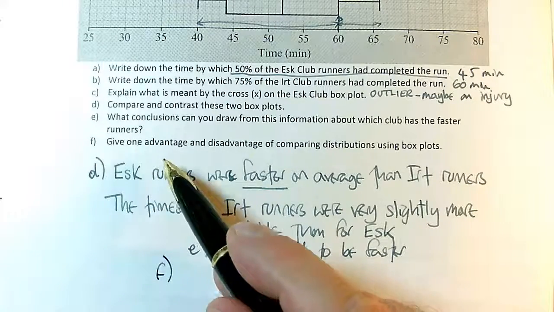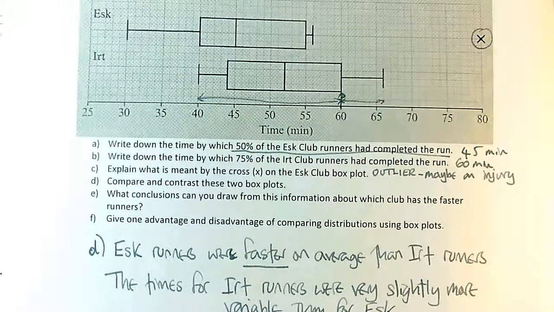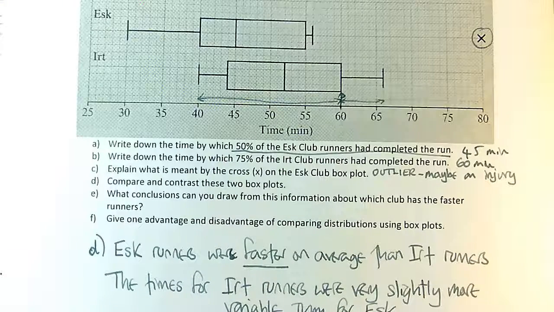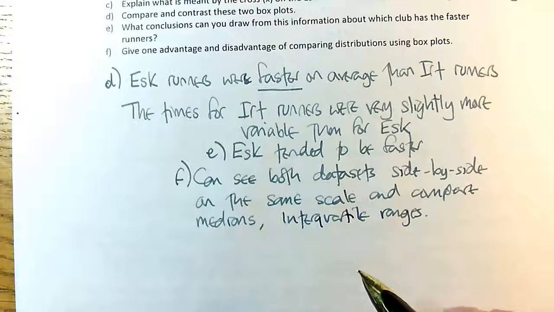Give one advantage and one disadvantage of comparing distributions using box plots. Well, the advantage is you can see both sets of measurements side by side easily against a common scale. And we can do our comparisons using medians and interquartile ranges. Okay, what would a disadvantage be?